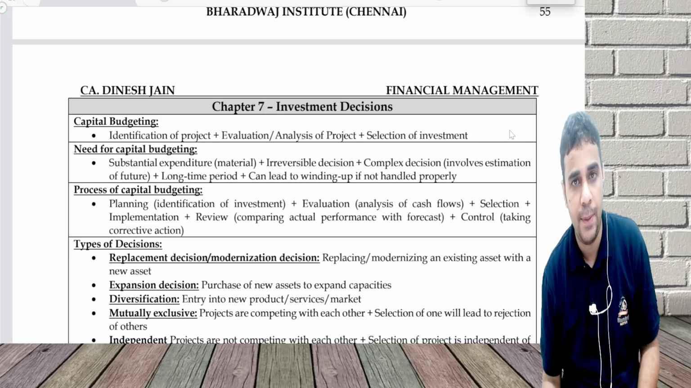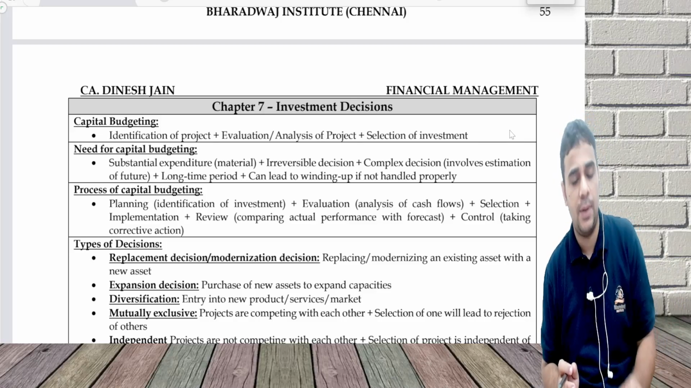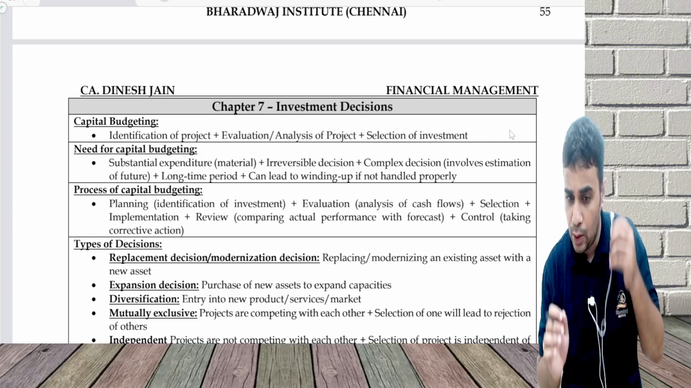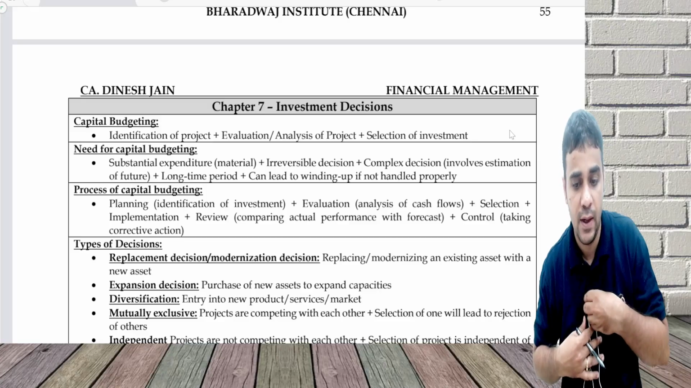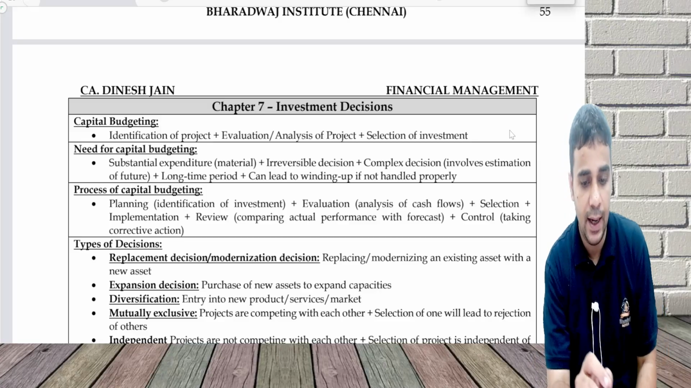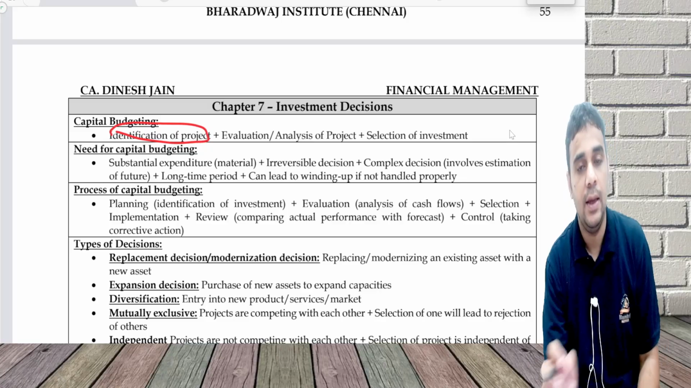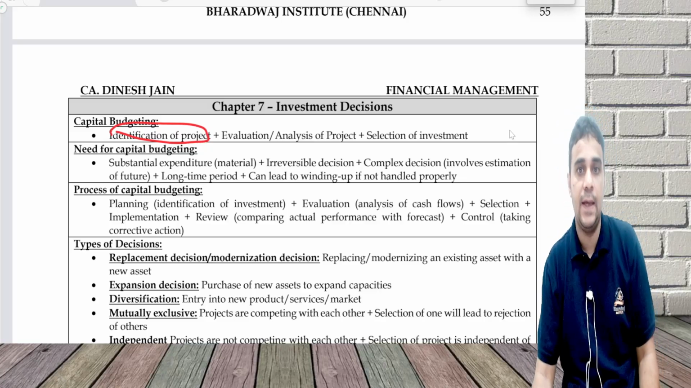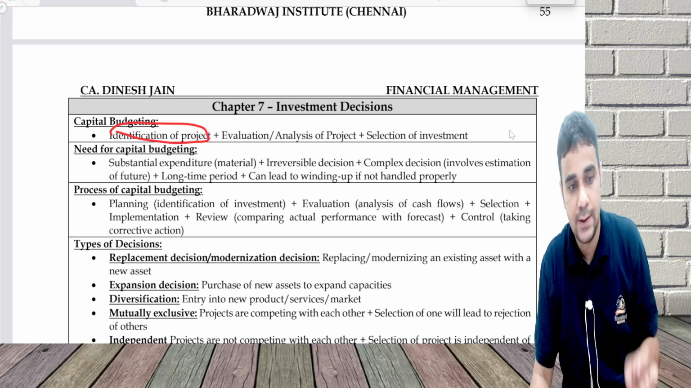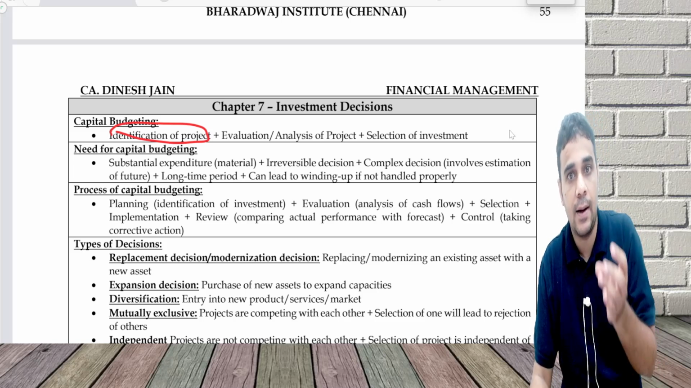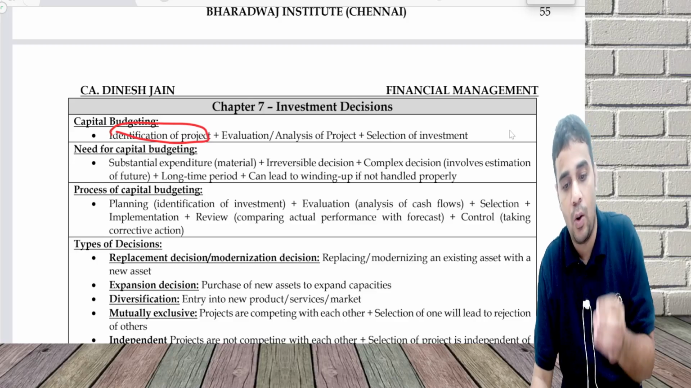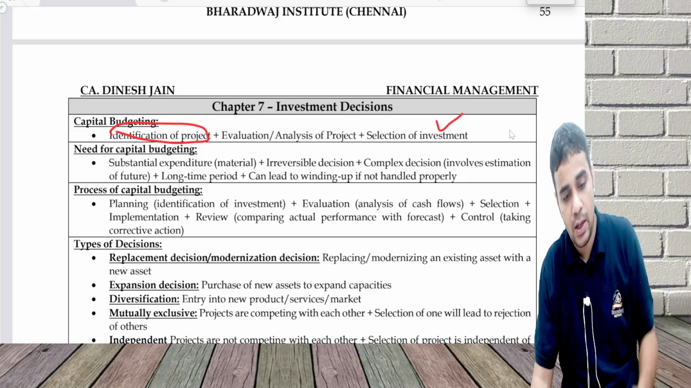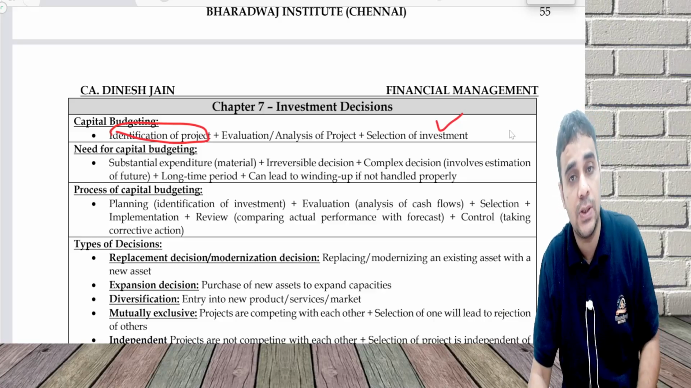First is, what is capital budgeting? The term capital budgeting means budgeting for capital expenditure, basically going through the process of investment. So here I identify a project, evaluate or analyze the project with the cash flows, and use various techniques like NPV, payback, discounted payback, ARR. All these techniques you evaluate and then ultimately select a good project.